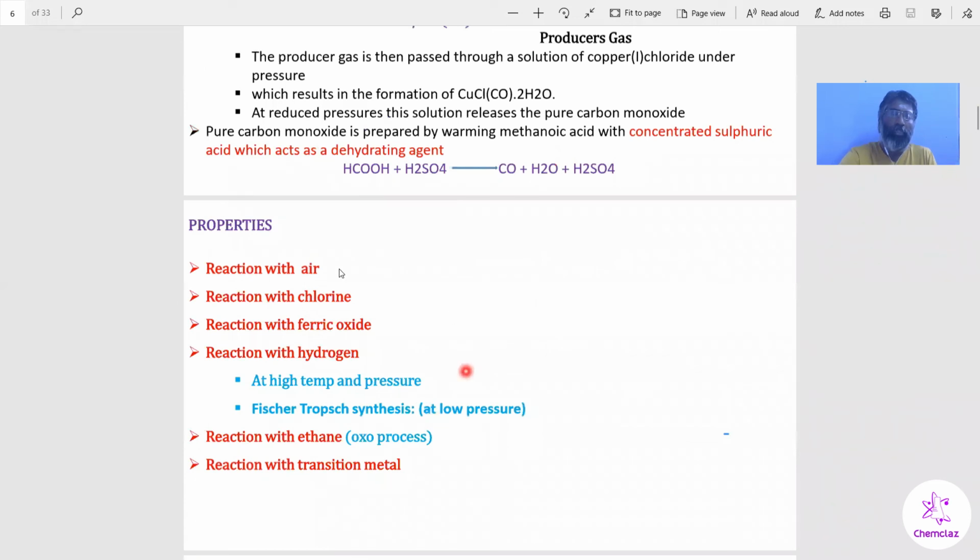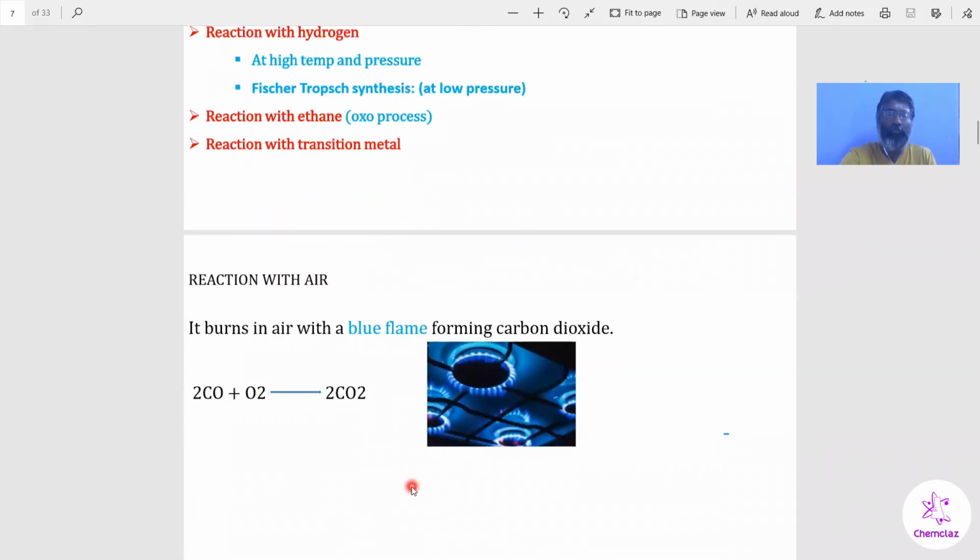Then chemical properties: reaction with air, reaction with chlorine, reaction with ferric oxide, reaction with hydrogen at high pressure and low pressure, two conditions. At low pressure, the reaction is called Fischer-Tropsch synthesis. Then reaction with ethene, the oxo process, formation of a carbonyl group. So the process is called the oxo process. Then reaction with transition metals.